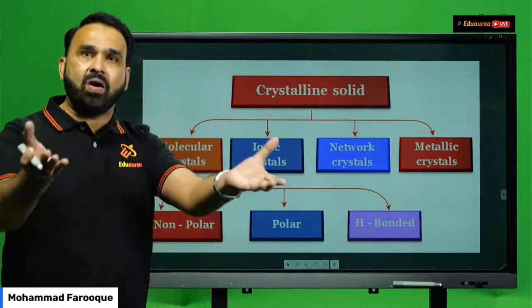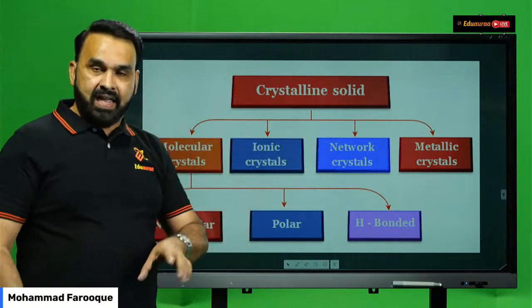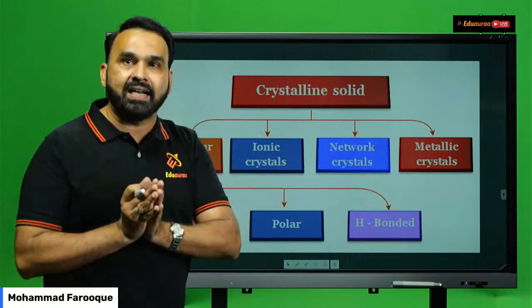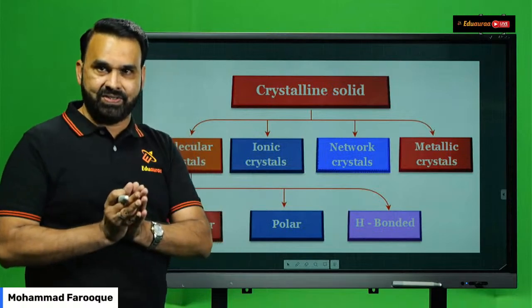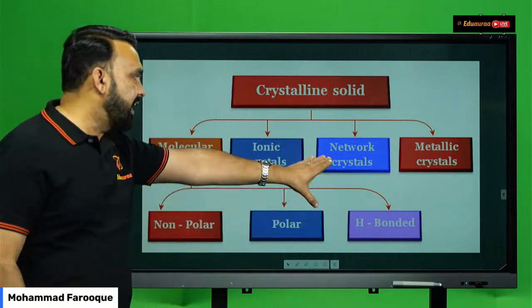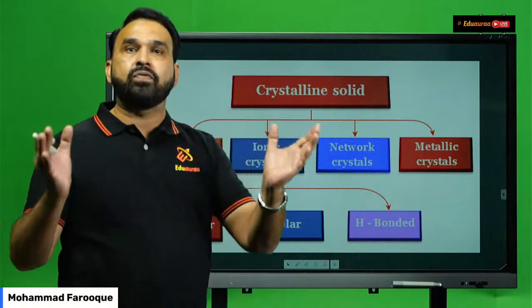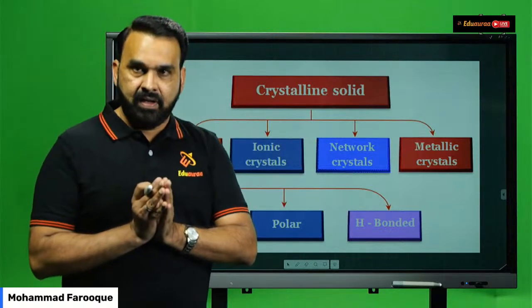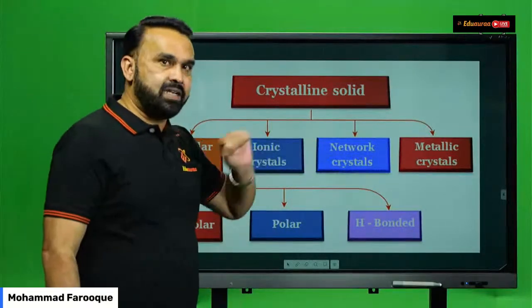If the particles are ions, cations and anions, it forms the ionic solids. Network crystals or covalent crystals, if the particles are what? Atoms, then it forms a network crystal. And metallic crystal, it is the atoms of the metals. When it is the atoms of the metal in specific, it forms metallic crystals.